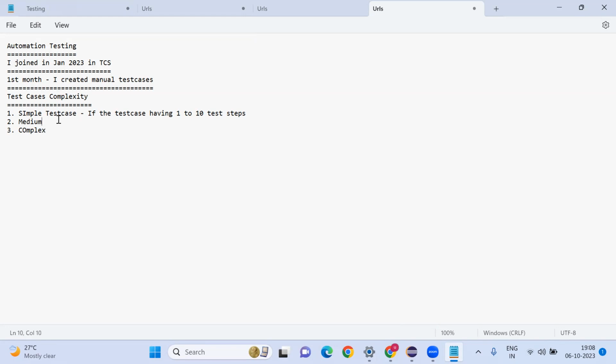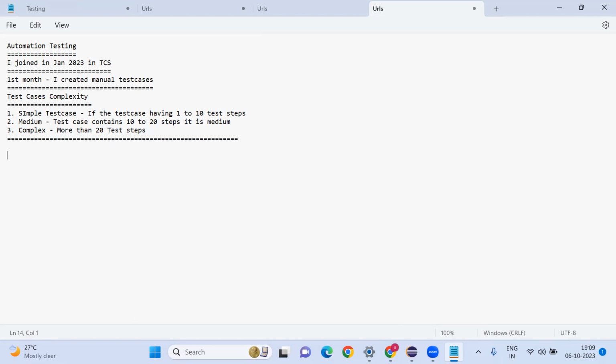Suppose a test case contains 10 to 20 steps, it is medium. Suppose the test case has more than 20 test steps, you can say it is a complex one. Some people will ask you in an interview, per day how many test cases you will automate. You don't directly say the count. You just start with this.